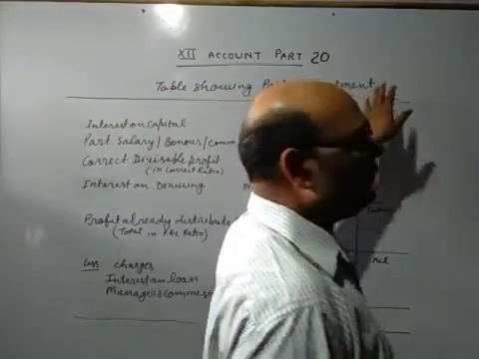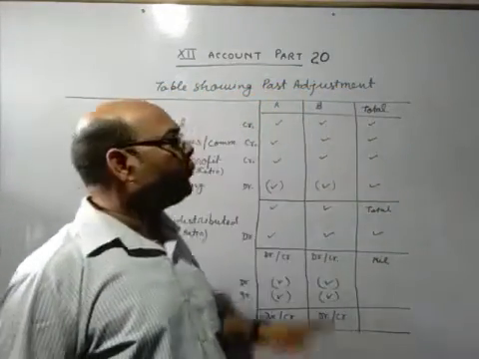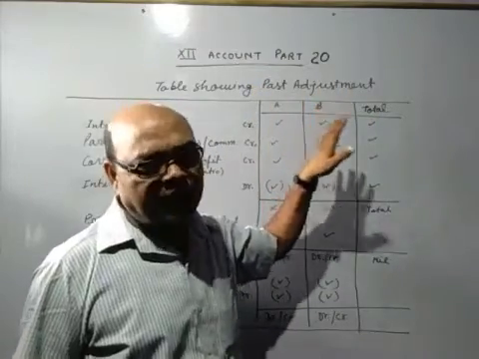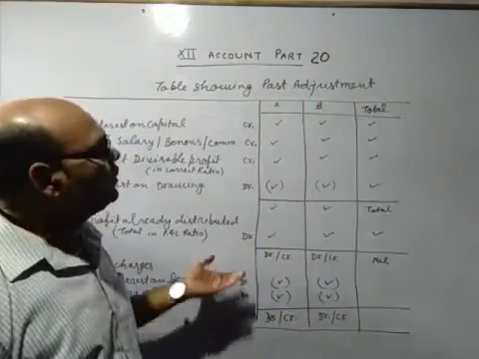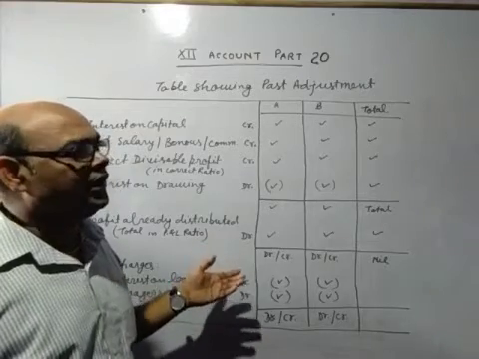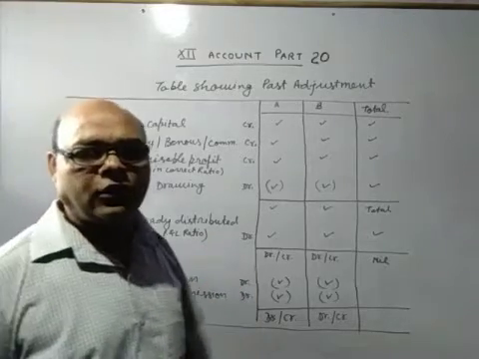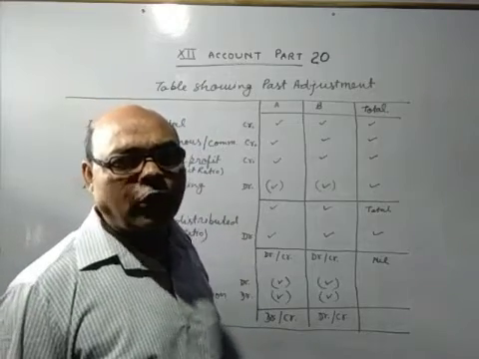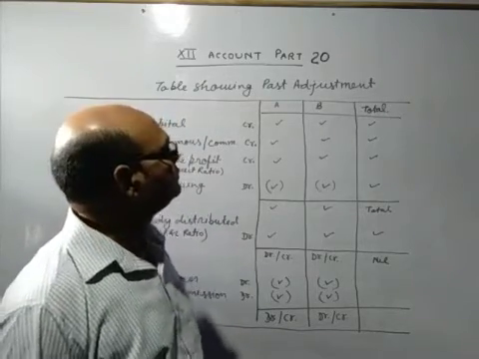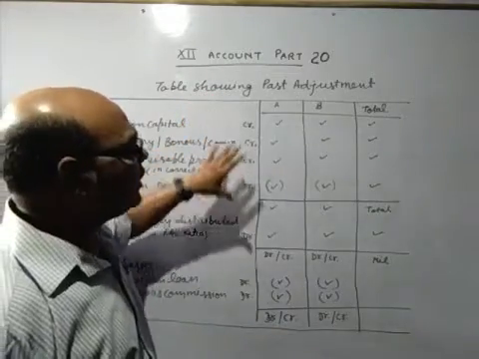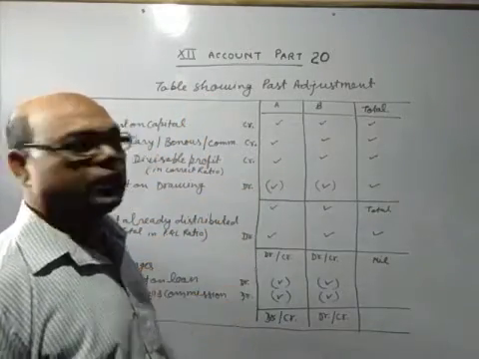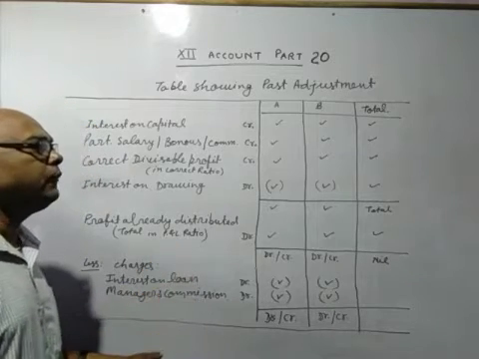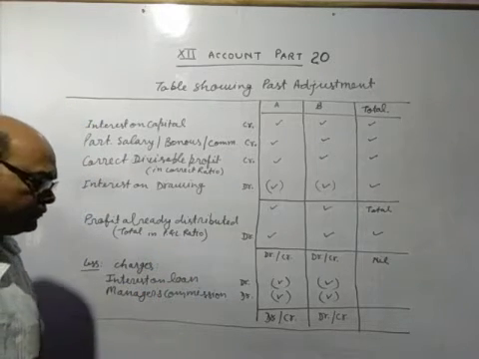past adjustment. Past adjustment means this is also a rectification of error. Before this, in video number 18 and 19 we also discussed the rectification of error. But there we passed so many entries for making the rectification. Here we pass only a single entry for rectification of error. So how will we pass the single entry for rectification of error?